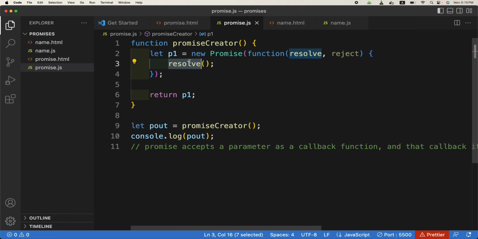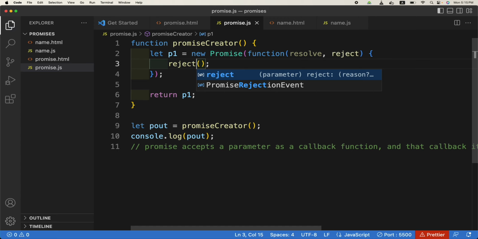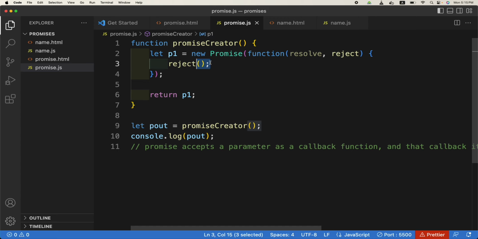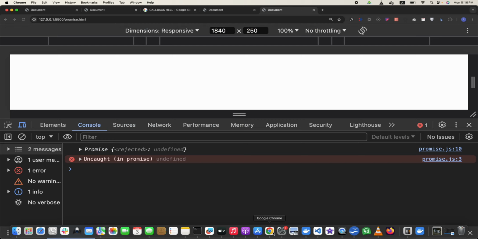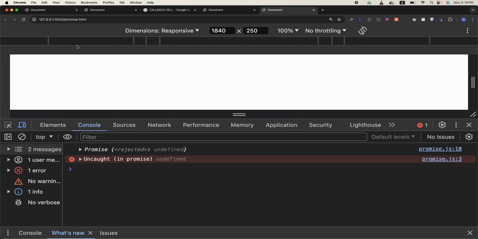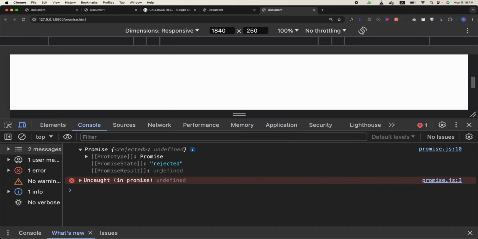Rather than running the resolve function, it will be reject. And if reject is called, it means the promise is not fulfilled. And if we check now, it shows rejected, right?